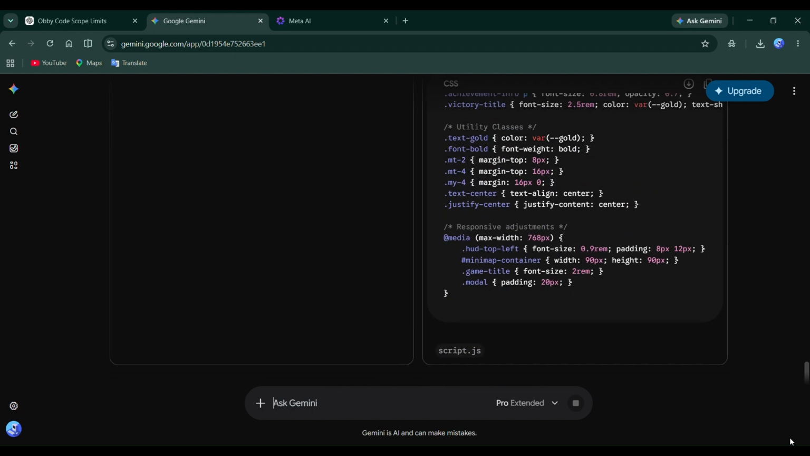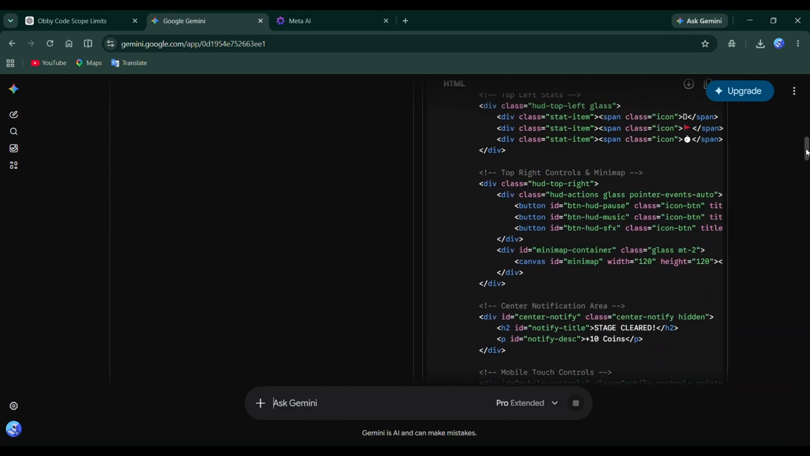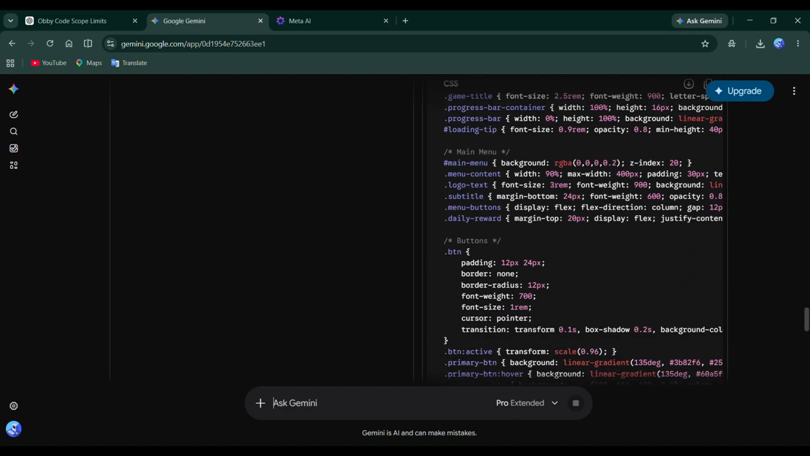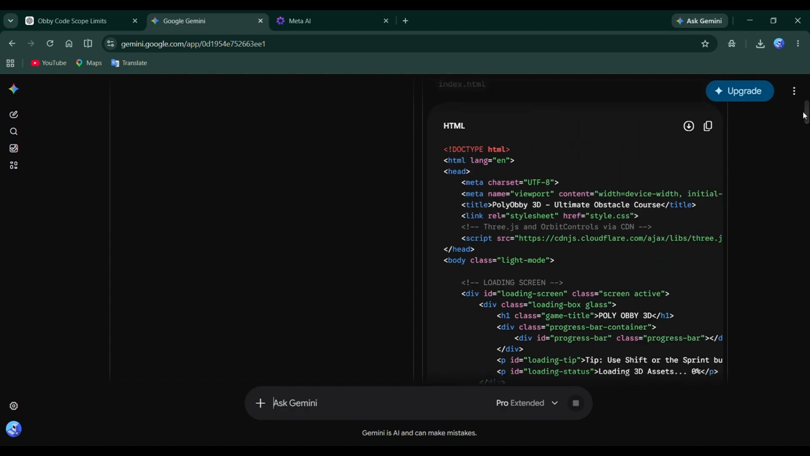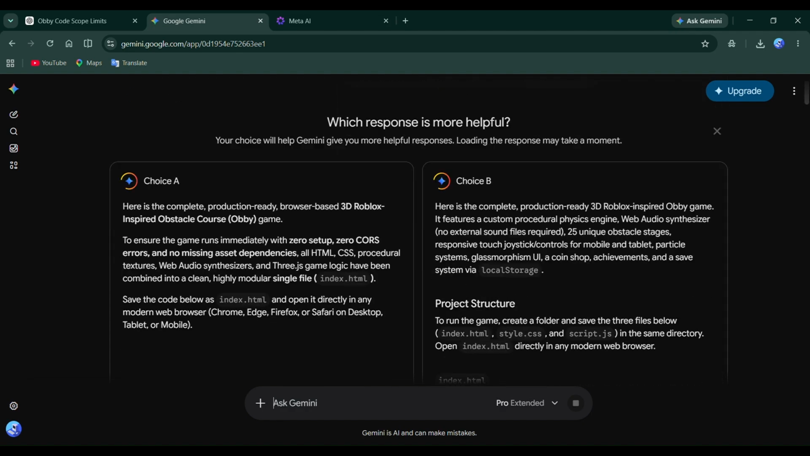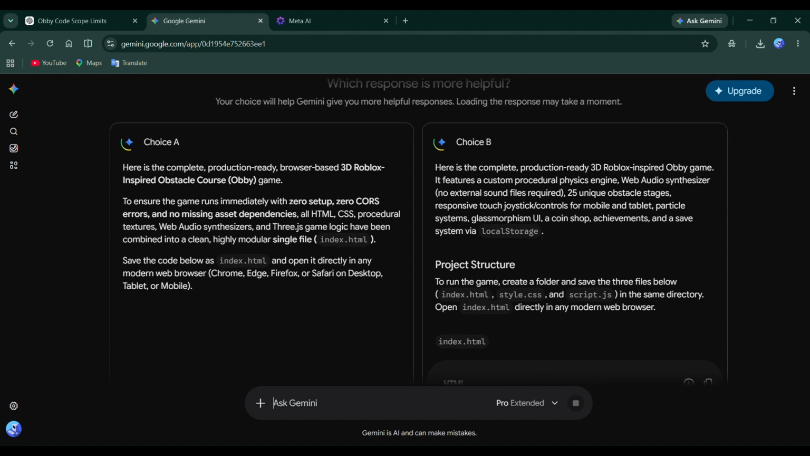I'm also checking if there are any frame drops or major bugs while exploring the map. So far, everything seems stable. The platforms are placed well, the lighting looks decent, and the game doesn't feel like a rushed prototype. For something generated entirely by AI, this is honestly more polished than I expected. Now let's see what happens when I actually start playing through the obstacle course.